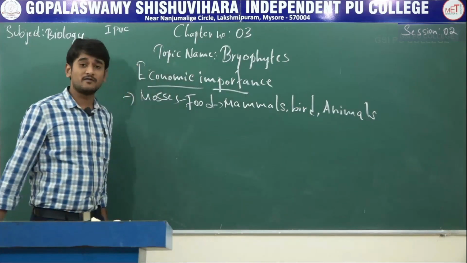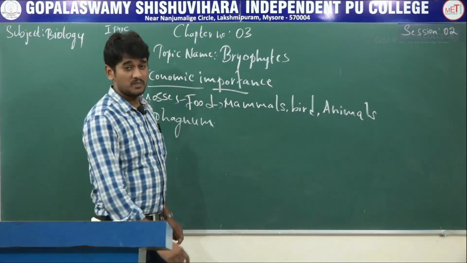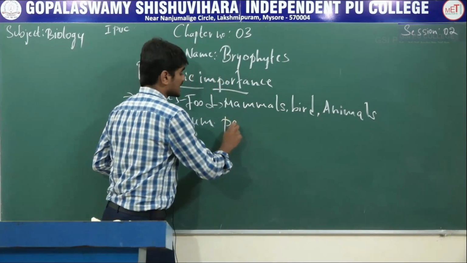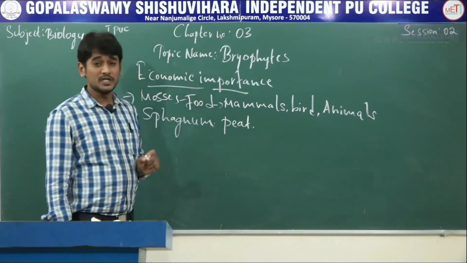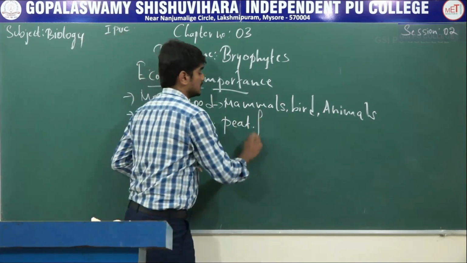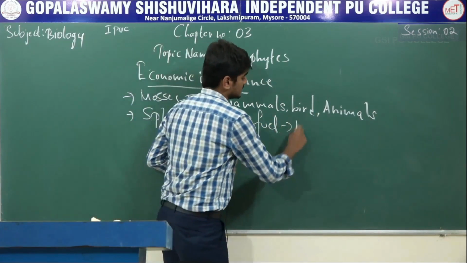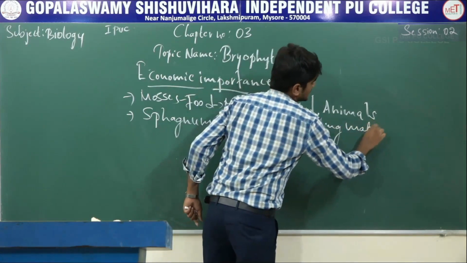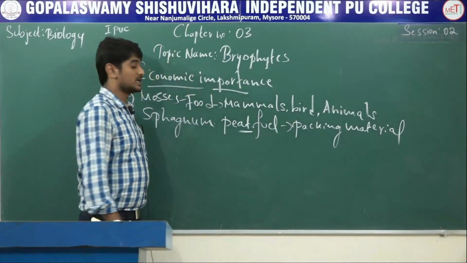And some species of sphagnum. Sphagnum is also a moss. They provide peat, which means organic matter, that have long been used as fuel. Also used for packing materials for transshipment of living material,